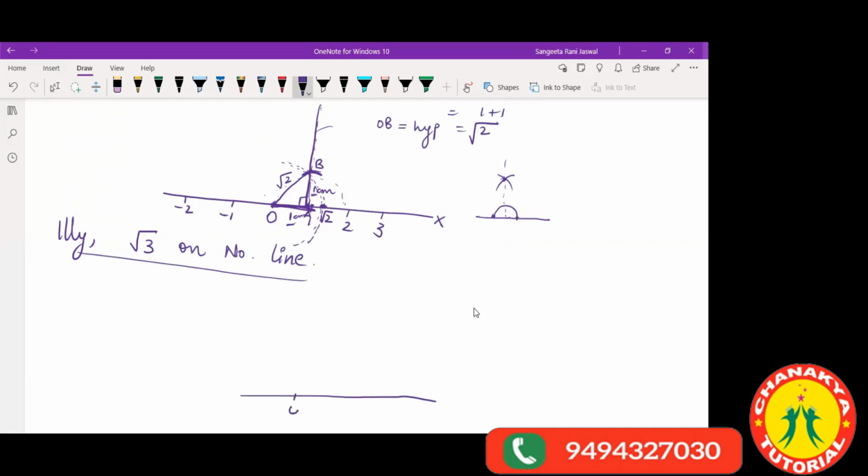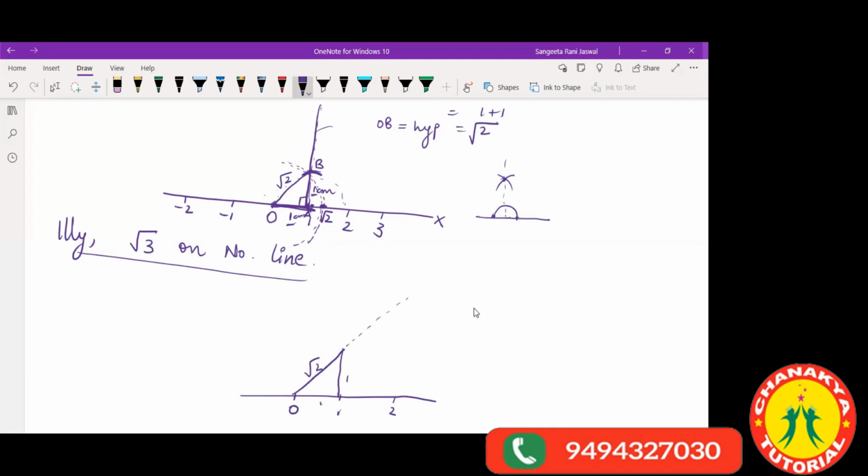Now, again, we start with 0. We take our 0 point here. We have a 1 here. We have a 2 here. See, you have got your root over 2 between 1 and 2. This is what you have got for your value of root over 2. Now, we will start from here.